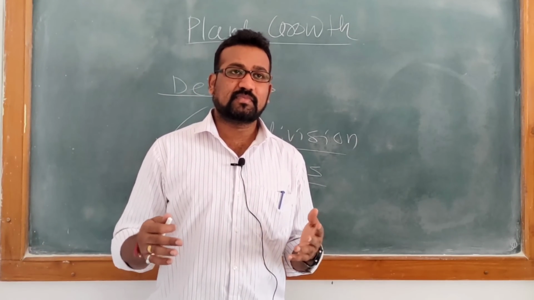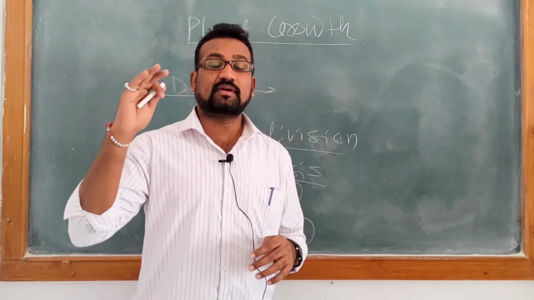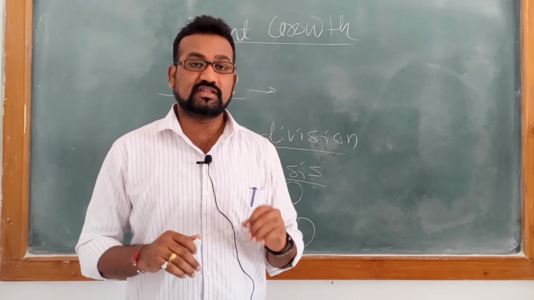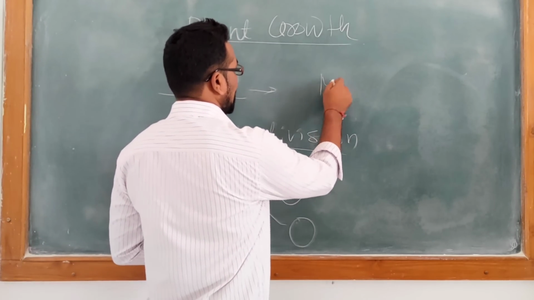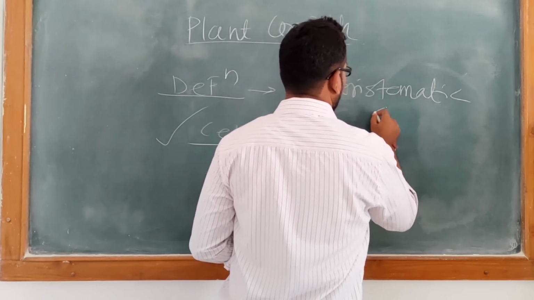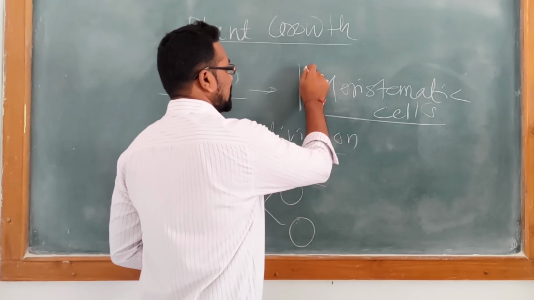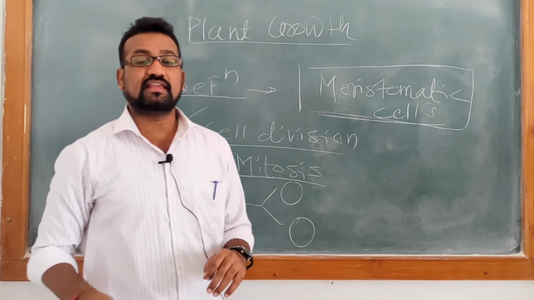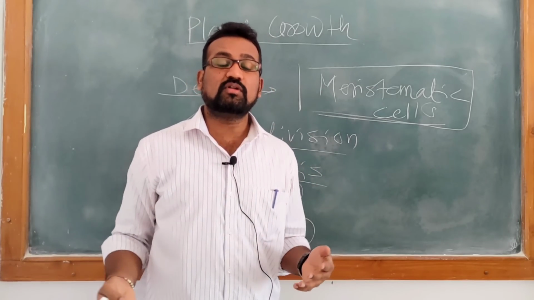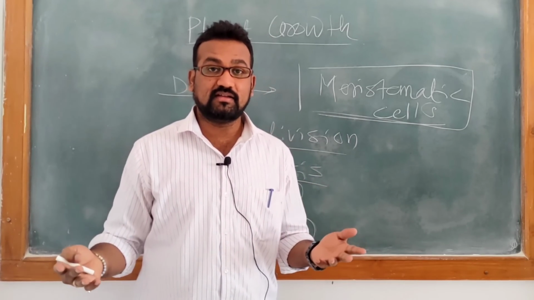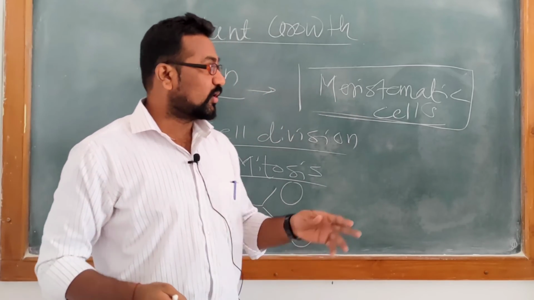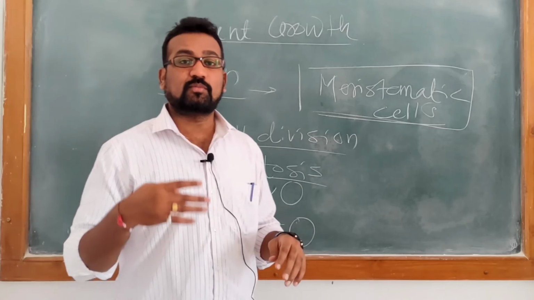So the question is, if a plant contains various different types of tissues, which tissue particularly shows cell division? You have to remember this word: meristematic tissues. Meristematic tissues, which include meristematic cells, are involved in cell division. Once cell division takes place, only then can you talk about increasing size and weight, because from one cell, two cells have to be created. For that, the meristematic cells play a very important role.